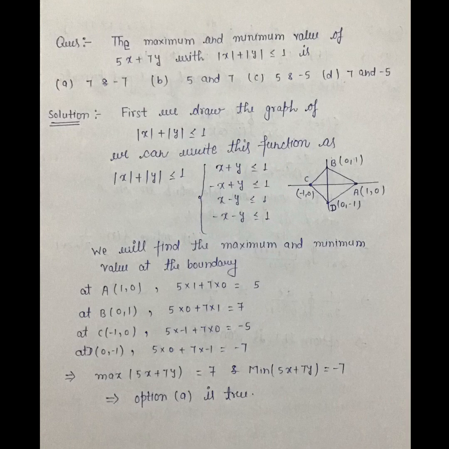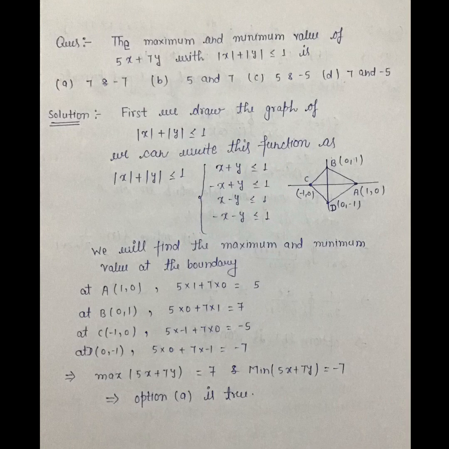We can take 4 cases. First, when x and y both are greater than or equal to 0, so x plus y less than or equal to 1. When x is negative and y is positive, so minus x plus y less than or equal to 1. Similarly, we can take other 2 cases when x is greater than 0 and y less than 0, and when both are negative. These are simple equations of lines, so we can draw it easily,